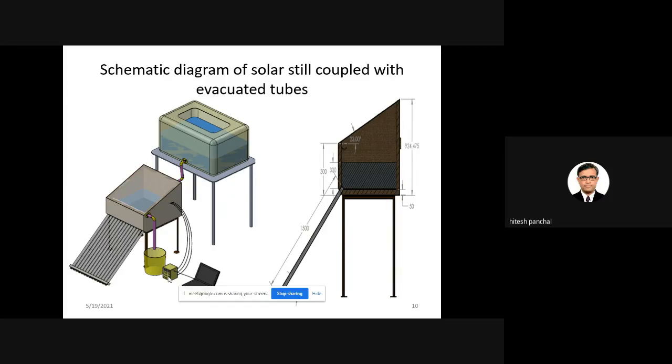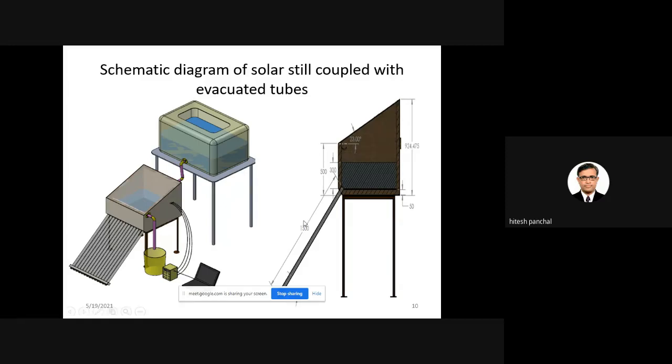And I think everybody knows very well what steady state means: if the condition does not vary with time, that condition is called the steady state condition. Whatever readings are logged by the data logger can be shown with the help of the laptop. On the right side you can see a diagram in which there is a 23-degree angle of the glass cover, which we all know why.